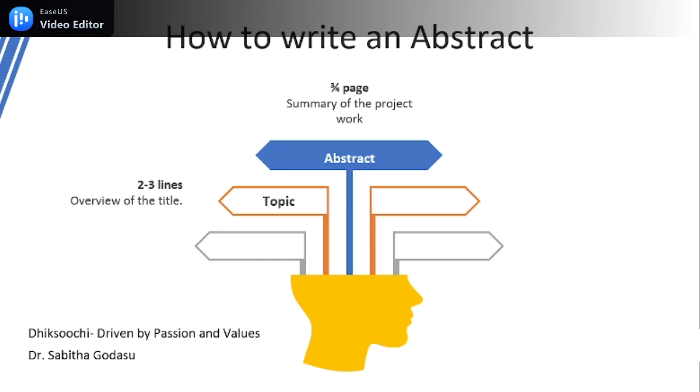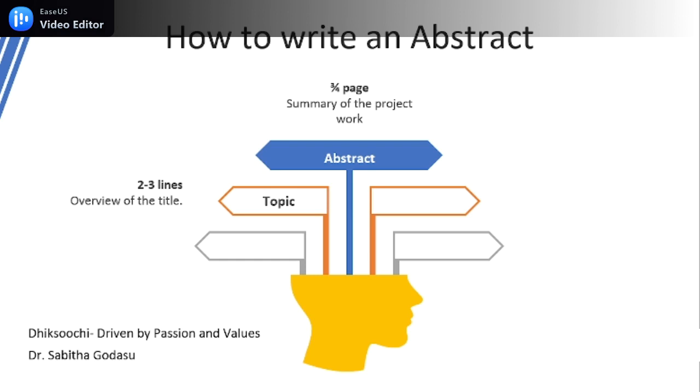For example, in the previous video we discussed road accidents, so what is the overview? There are many accidents happening, or there are fewer accidents comparatively than in the previous financial year, academic year or calendar year, something like that. So that is the overview of the title.